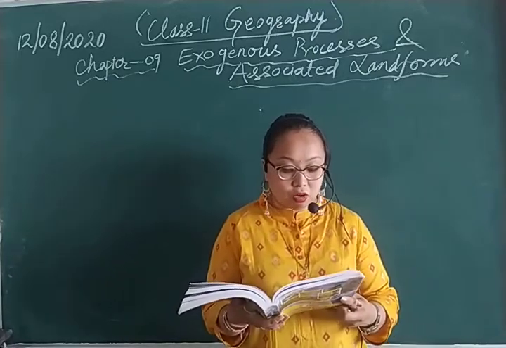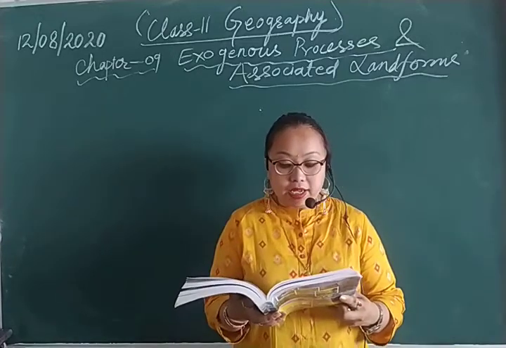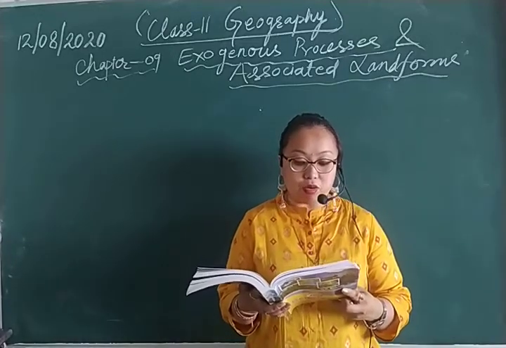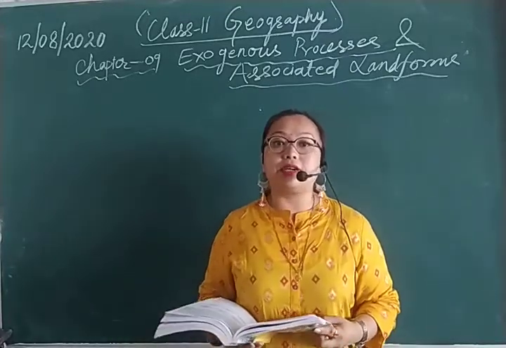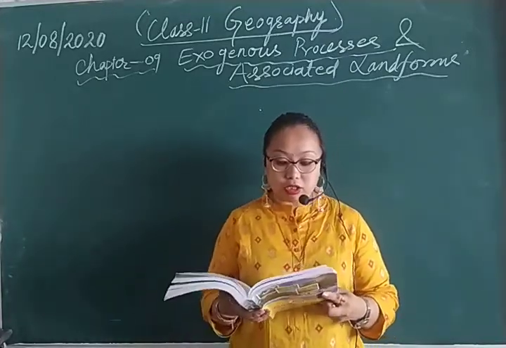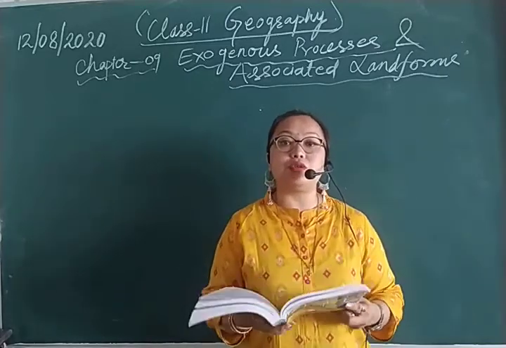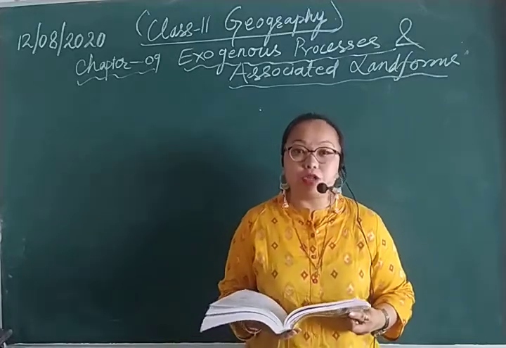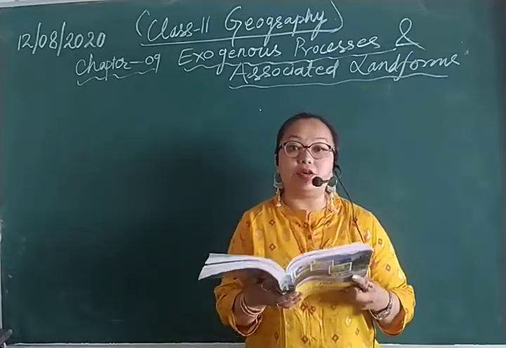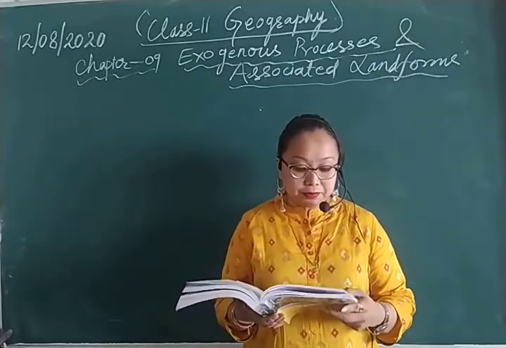A surface is called graded only when the erosion and deposition by different agents of change are almost equal. So the process of gradation on the earth's surface can only be said to have taken place if there is both erosion and deposition of material.